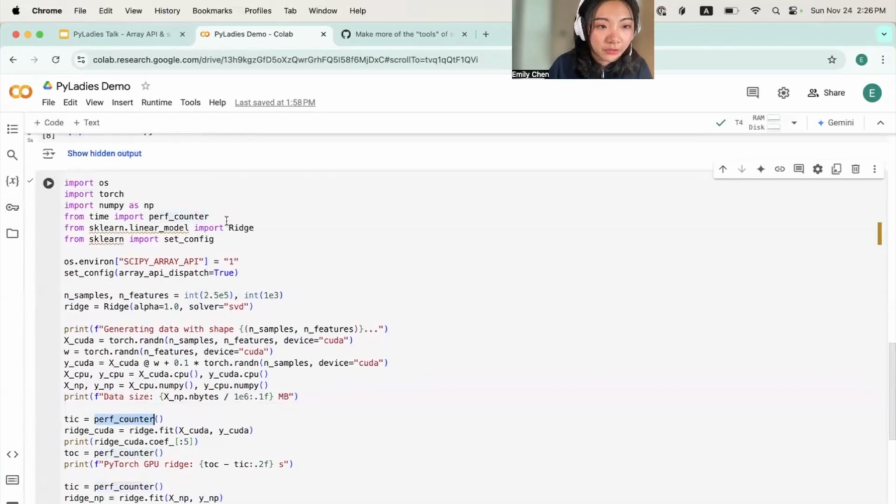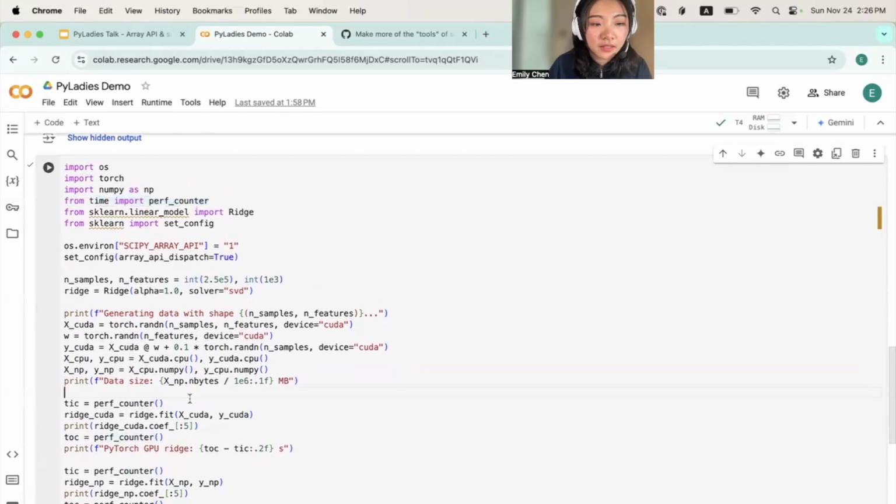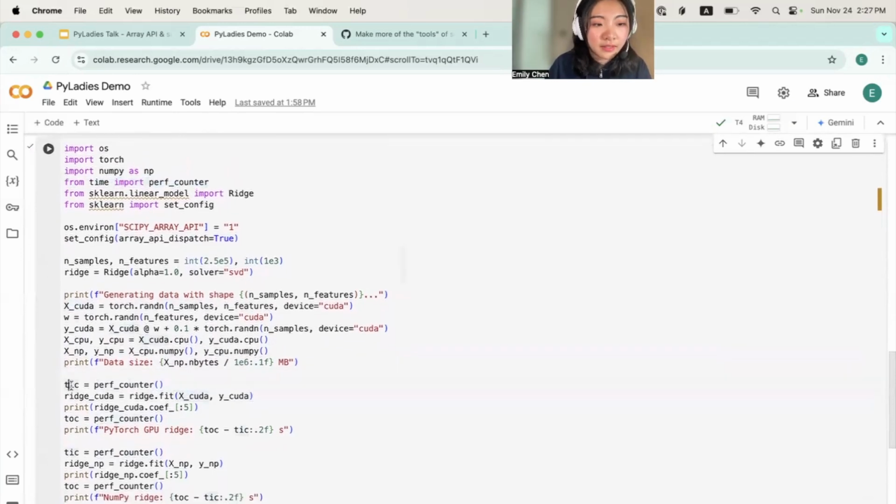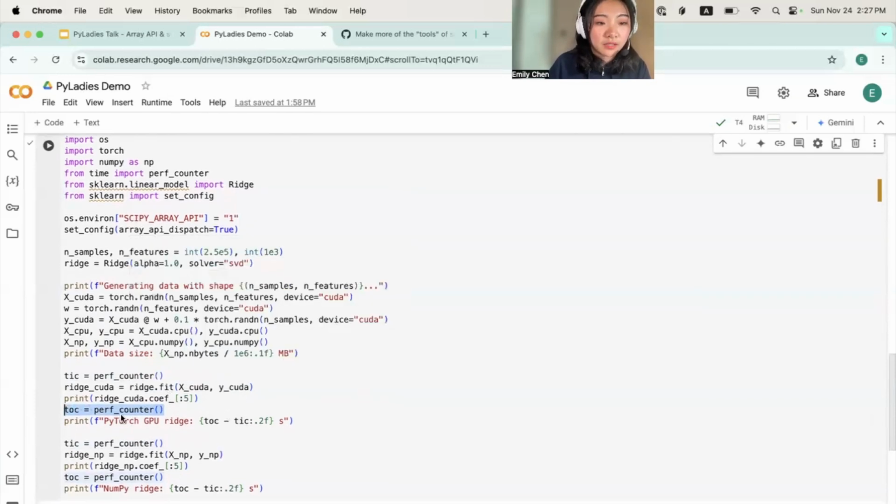Earlier, we imported perf counter. Perf counter is what I think of as a timestamp. So tick is the start of the timestamp before we run a very demanding function, and tock is the timestamp after the function has been run. And we subtract tick from tock here to see how long this function took.